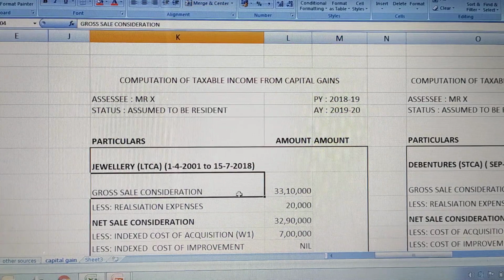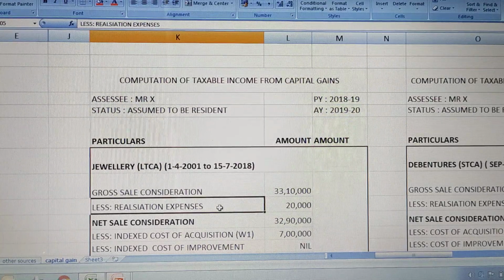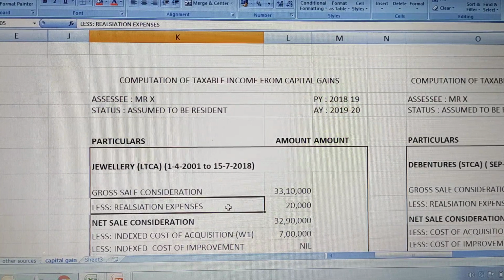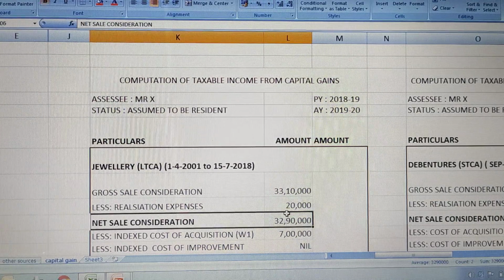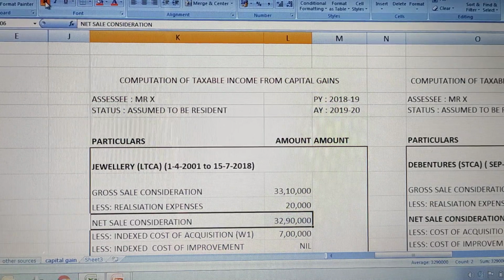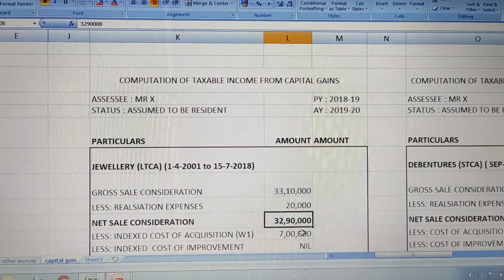So what is the gross sale consideration? He sold the jewelry for 33,10,000. If you remember, there was a realization expense, that is brokerage and commission, of 20,000. If you subtract these two, you will get the net sale consideration of 32,90,000.